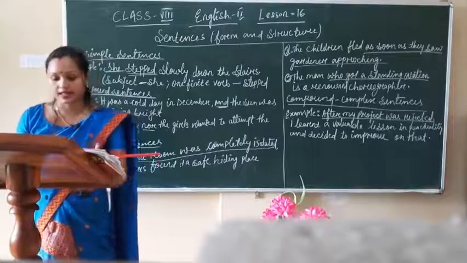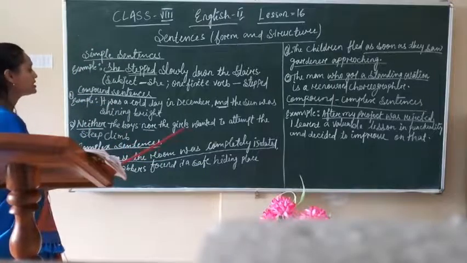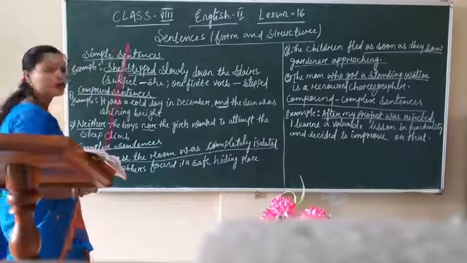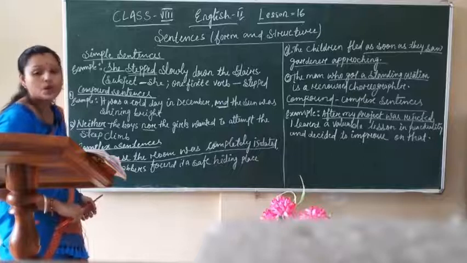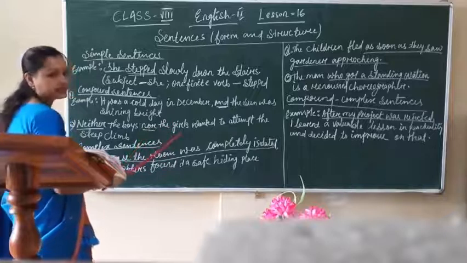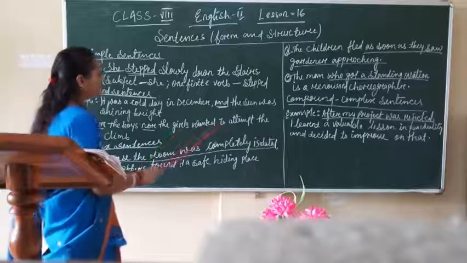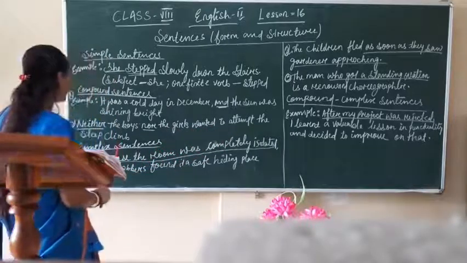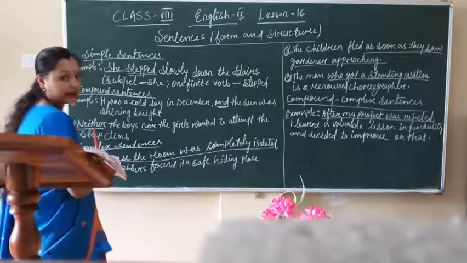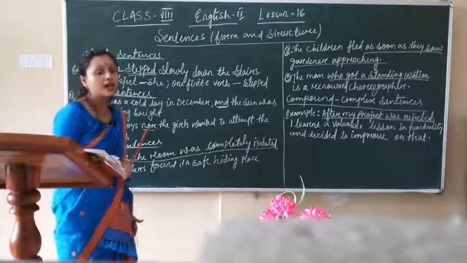Okay? For example, you can see, neither the boys nor the girls wanted to attempt the step climb. So here the sentence is correlated. How? Neither the boys nor the girls is given. So here a correlative conjunction is used. What is used? Neither and nor are used in order to pair up the sentence.